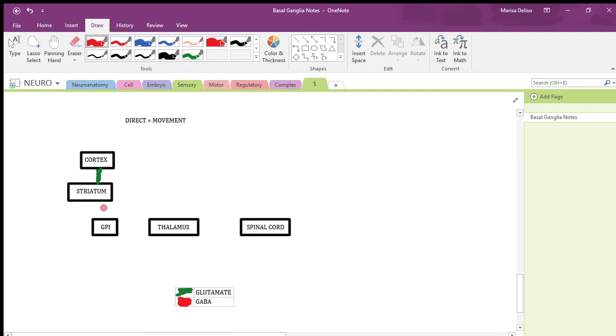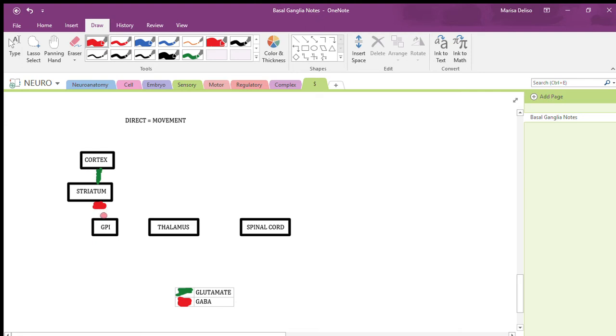And we know that basal ganglia is just a modifier of movement, right? So we know that it stimulates and inhibits movement, and it is kind of like the cerebellum where it's a little bit regulatory. It's just going to make our movements more smooth, so fine movement. So the striatum is always inhibitory, always, always. I want to emphasize that because it's always going to release GABA. It does not release glutamate.